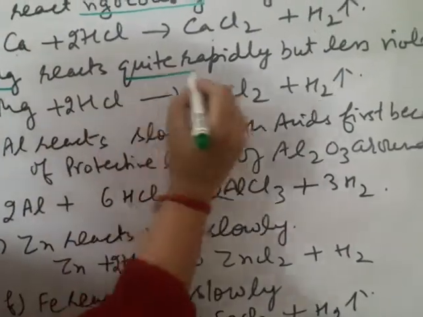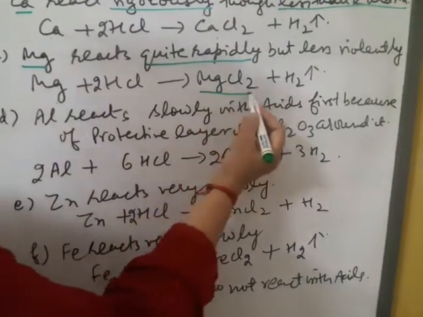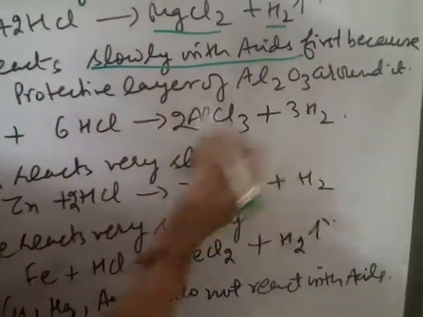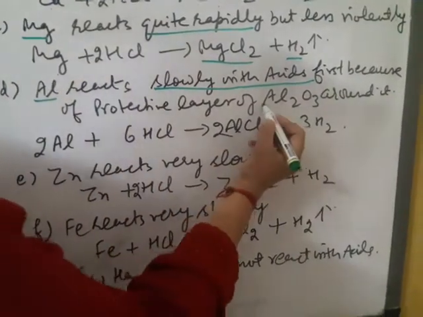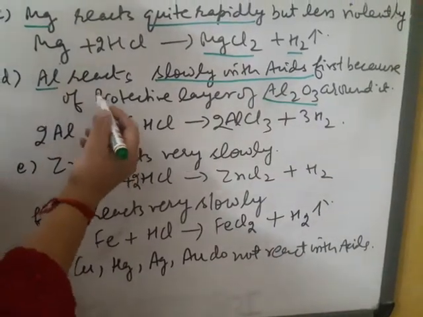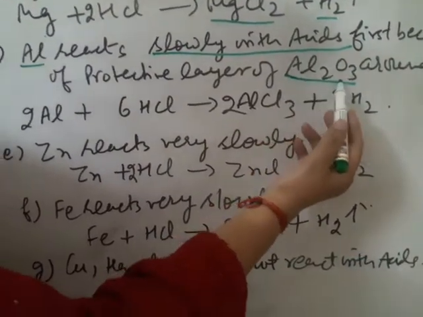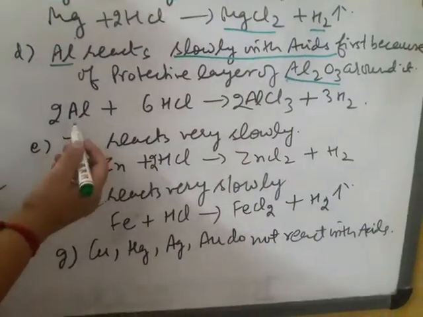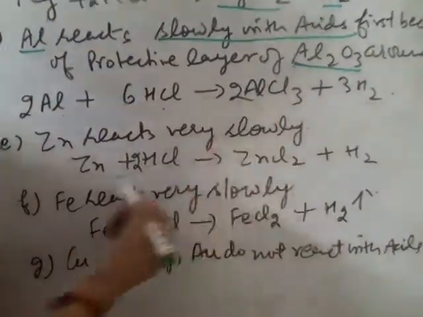Magnesium reacts quite rapidly but with a much less violent reaction. It forms magnesium chloride and hydrogen gas. Aluminium reacts slowly with acid at first because it has a protective layer of aluminium oxide around it. Aluminium has great affinity towards oxygen, so it reacts with oxygen and forms a protective layer of aluminium oxide around it. First this layer is removed, then the reaction is fast. Aluminium reacts with HCl to form aluminium chloride and hydrogen gas.